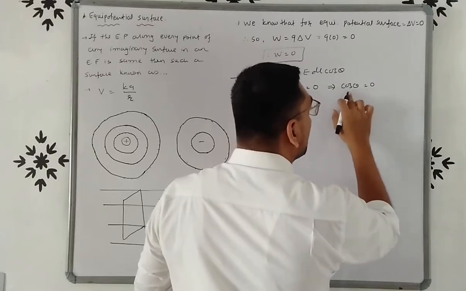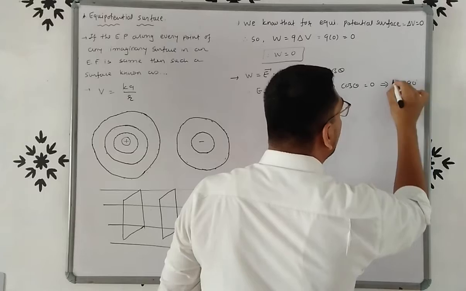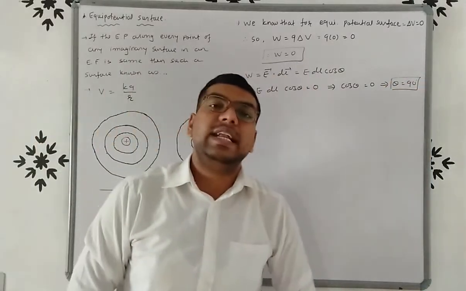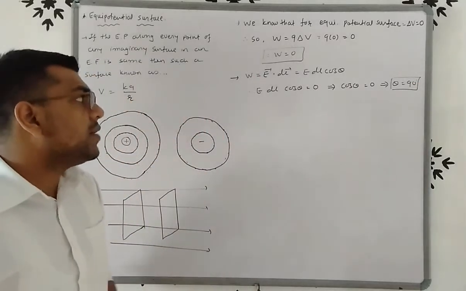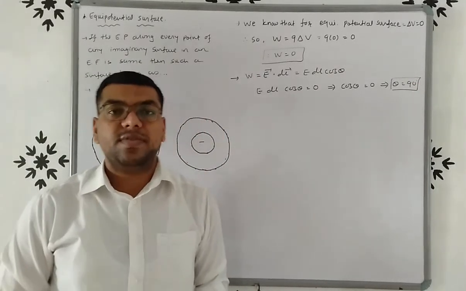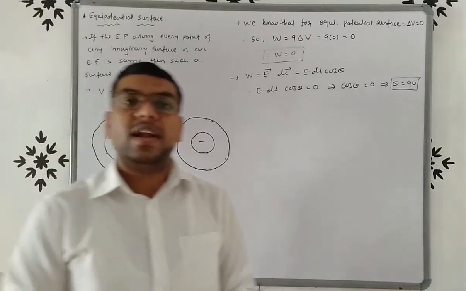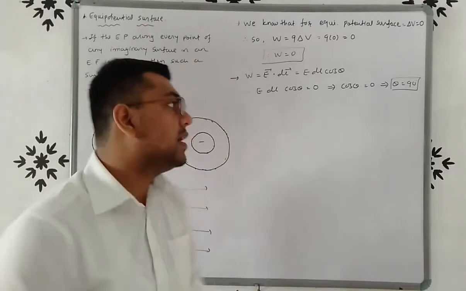And if cos theta is equal to 0, then theta is equal to 90, because we know that cos 90 is equal to 0. So for an equipotential surface, the direction of electric field is always normal to the point, right?